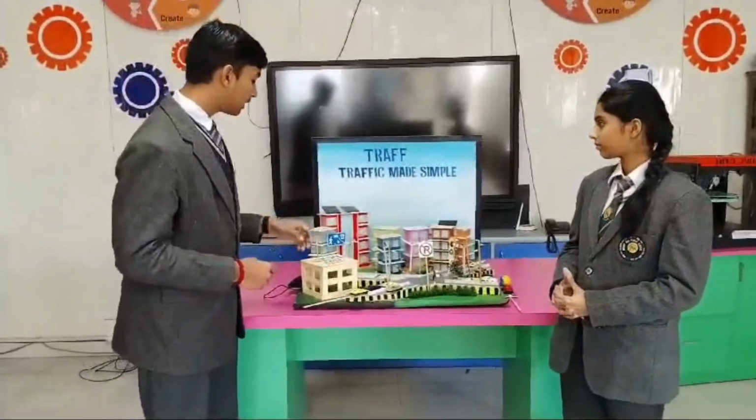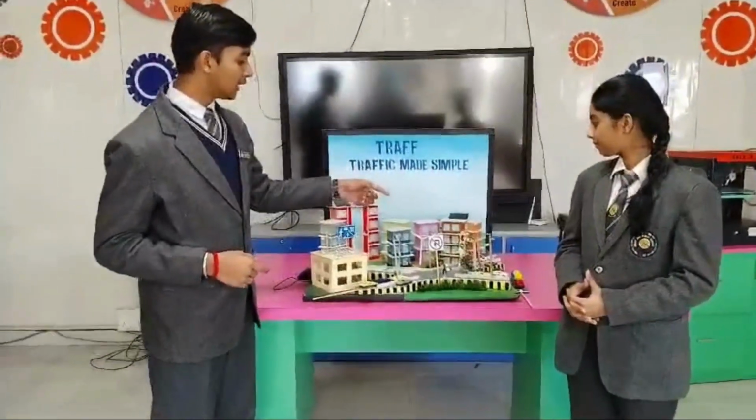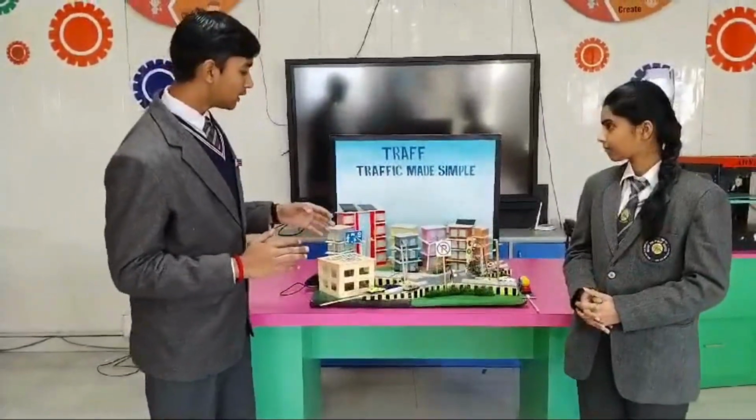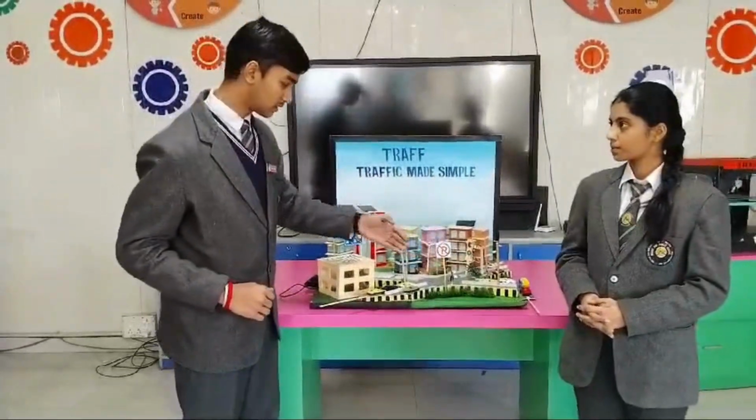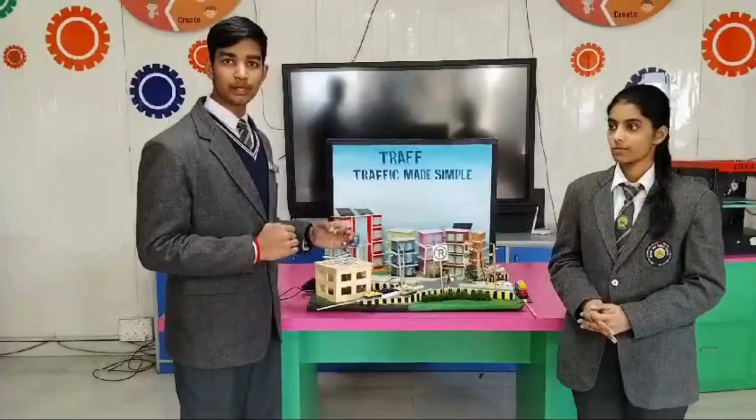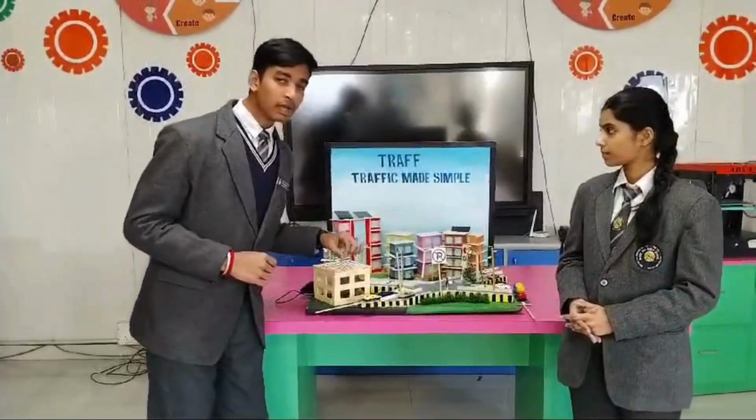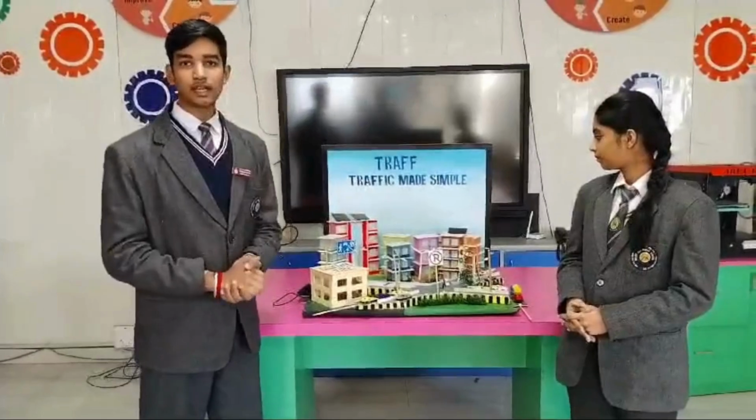So this is our prototype. We have used Arduino, basic coding, LEDs and an ultrasonic sensor. Here the Arduino receives input from the ultrasonic sensor that detects the vehicle at the intersection, and then based on our coding it gives the output and changes the LEDs that represent traffic lights dynamically.